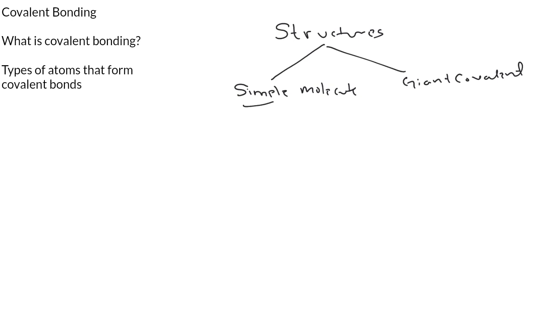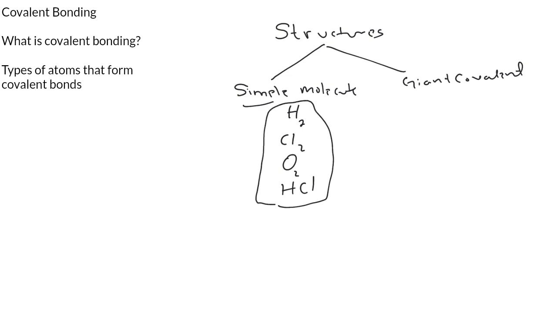So a simple molecule contains relatively small number of nonmetals, like, say, hydrogen, chlorine, oxygen, hydrogen chloride. These are all simple molecules. They only contain small numbers of nonmetals, right?